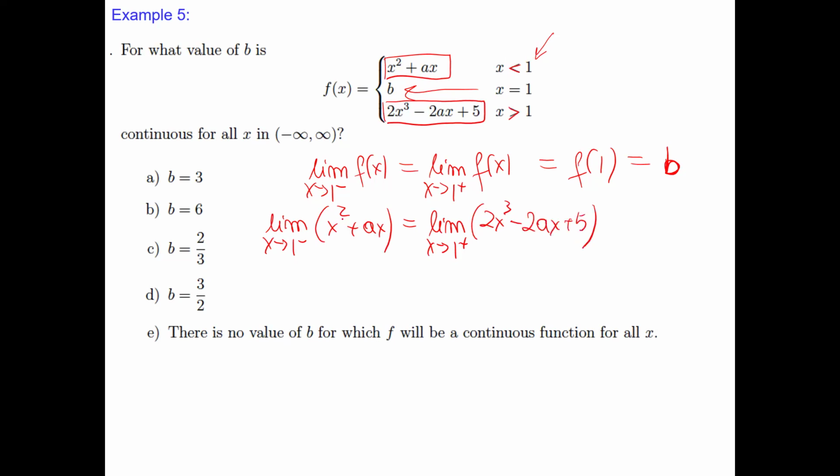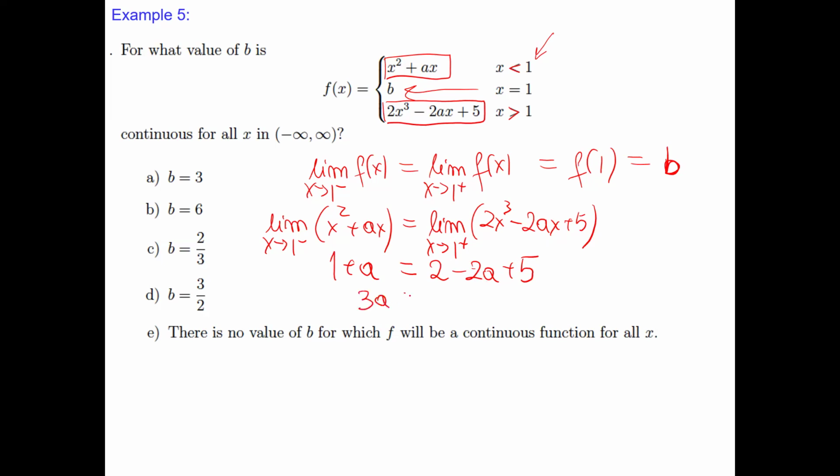That's a quadratic function, a parabola defined at 1, so I can substitute 1. The same here, a third degree polynomial at 1, I can substitute 1. And actually, this equation has only one unknown, a. Let's compute a.